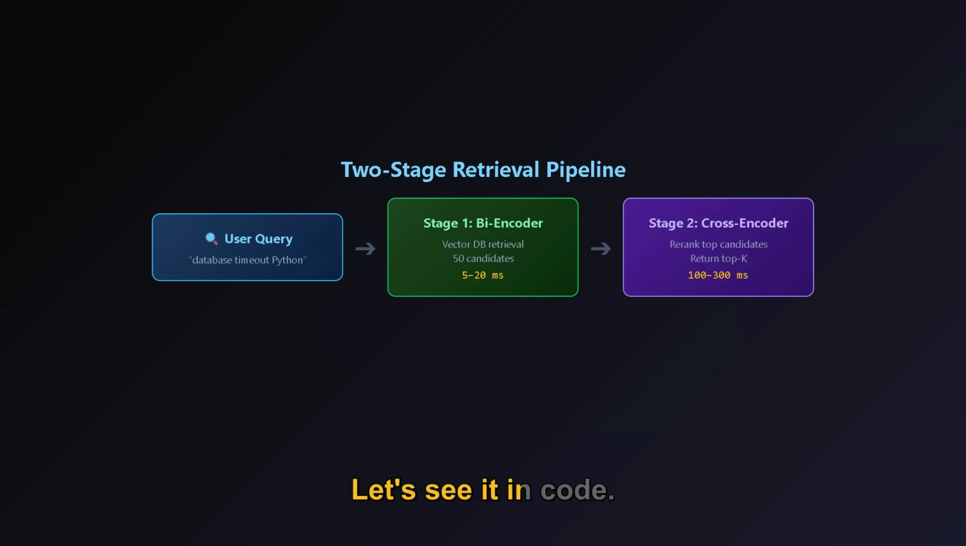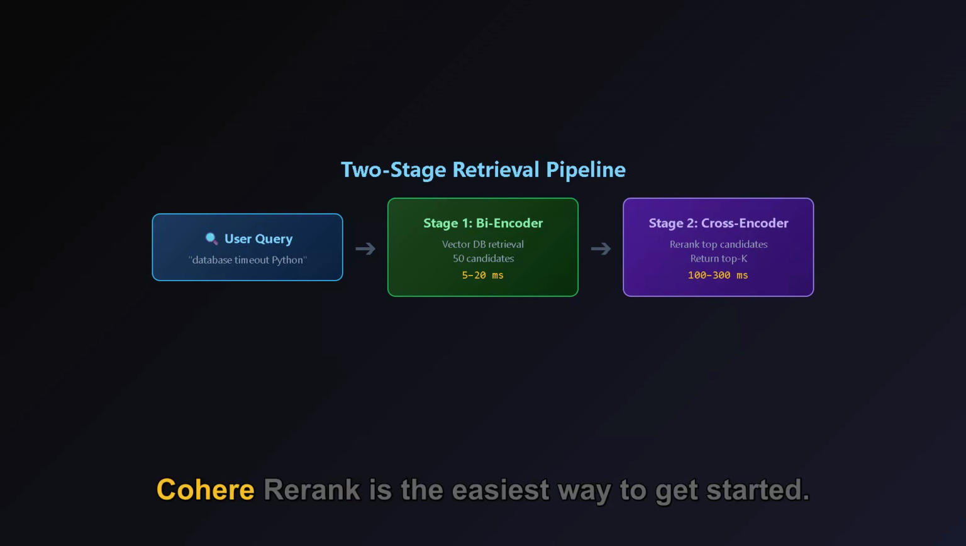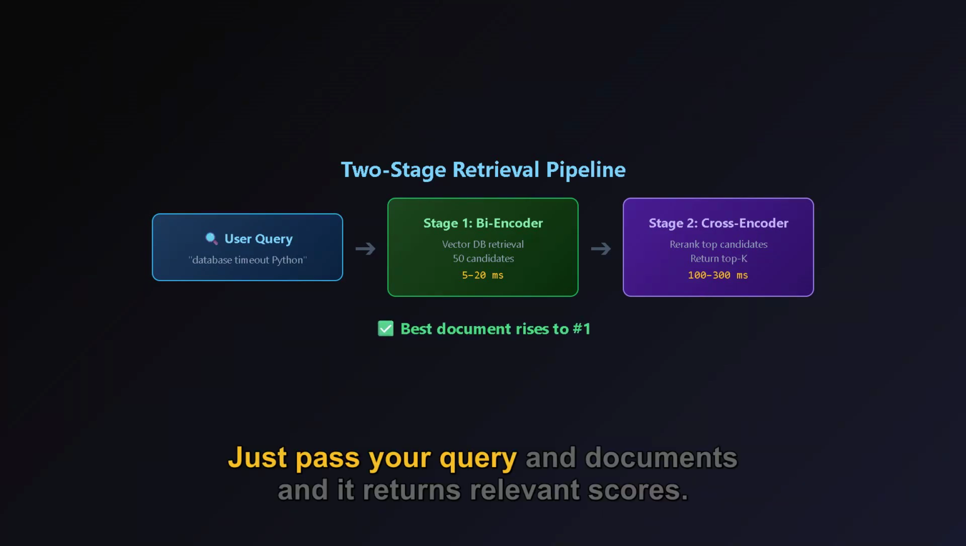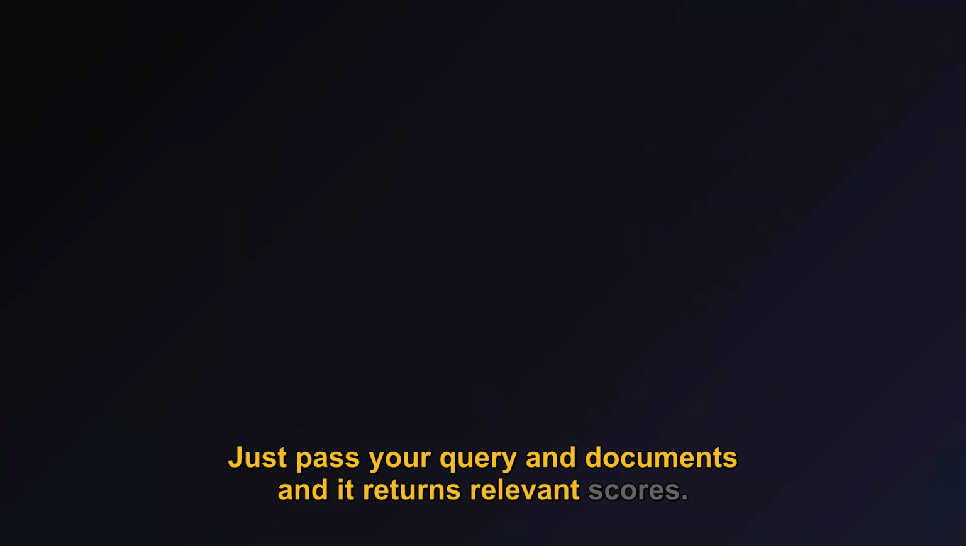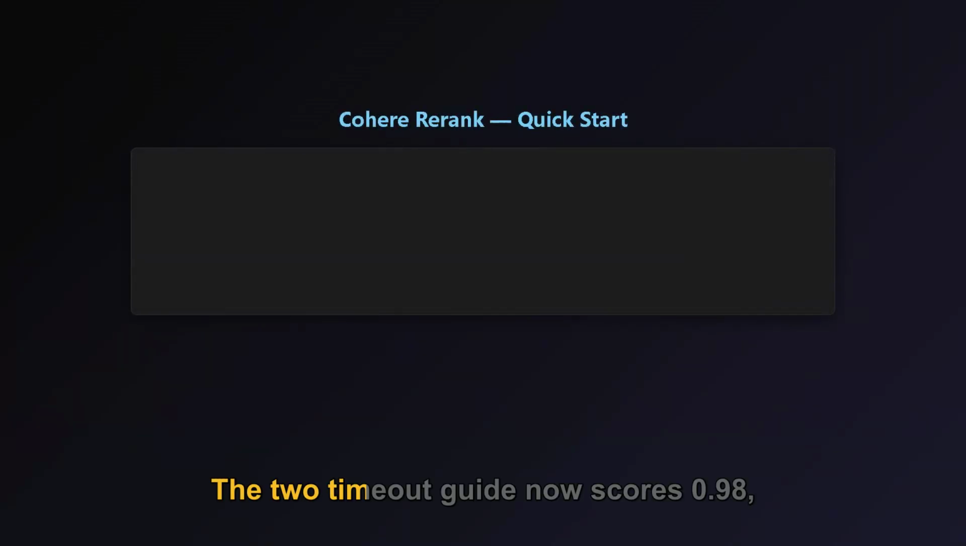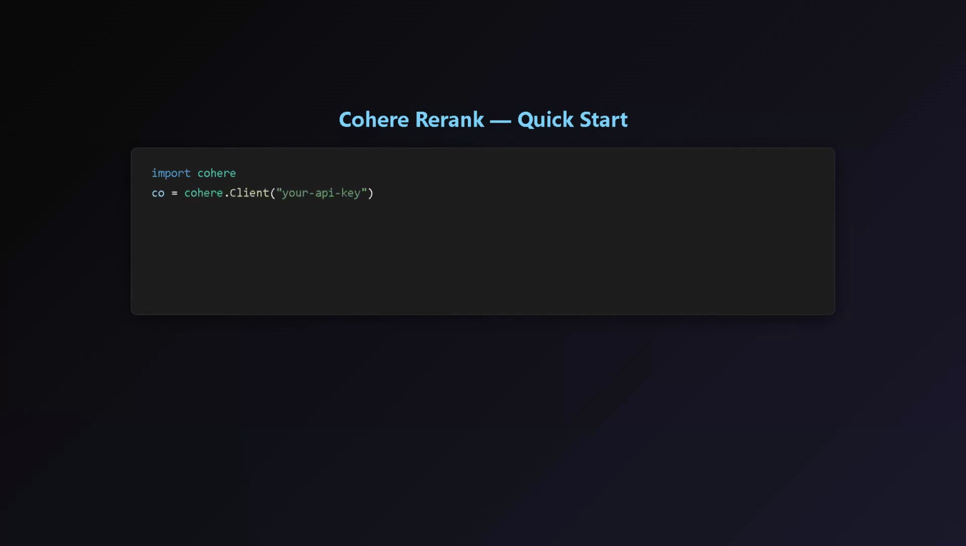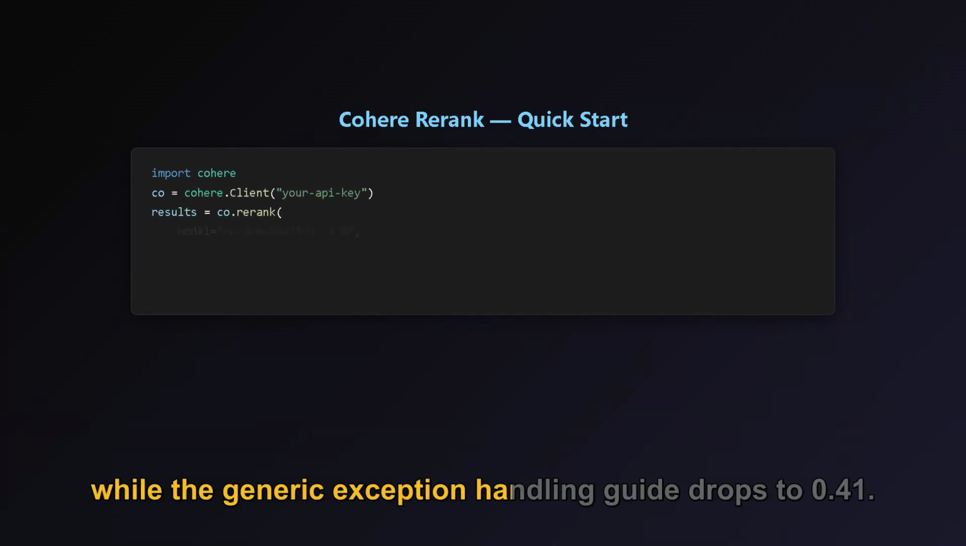Let's see it in code. Cohere Rerank is the easiest way to get started. Just pass your query and documents, and it returns relevance scores. The timeout guide now scores 0.98, while the generic exception handling guide drops to 0.41.